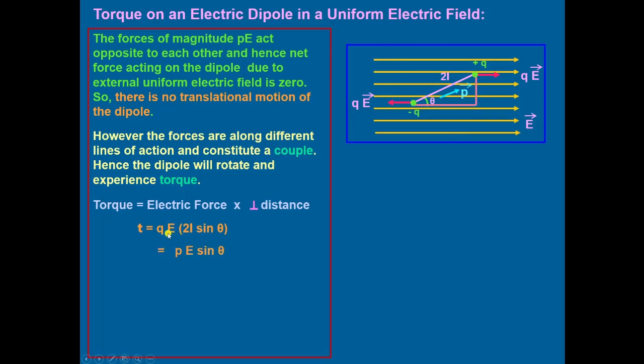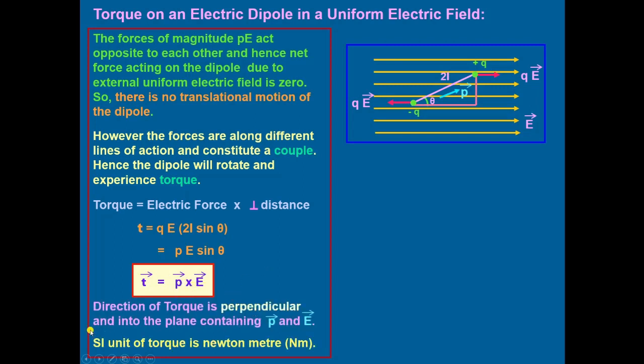As we know, this Q into 2L is equal to the dipole moment P. So torque will be equal to PE sine theta. In vector form, torque τ will be equal to P vector cross E vector. The direction of the torque is perpendicular and into the plane containing the P vector and E vector. The SI unit of torque is Newton meter.